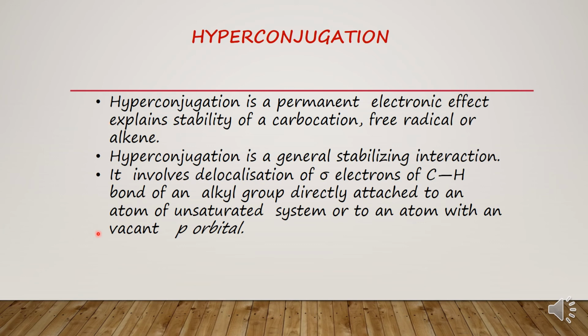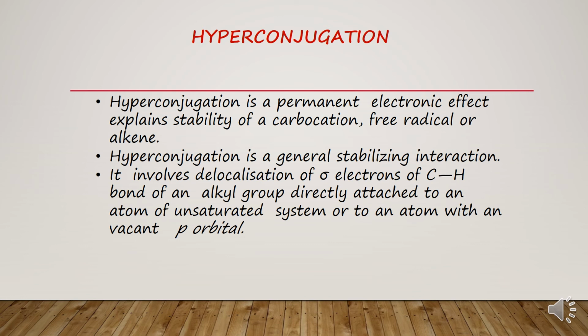It involves the delocalization of sigma electrons of the C-H bond of an alkyl group directly attached to the atom of an unsaturated system, or to the atom which has a vacant p orbital, or to the atom which has an unpaired electron.